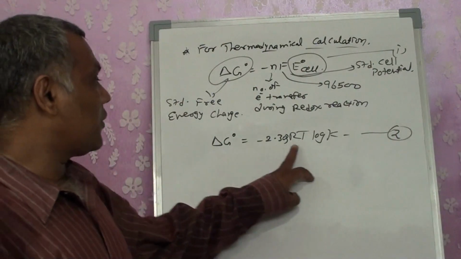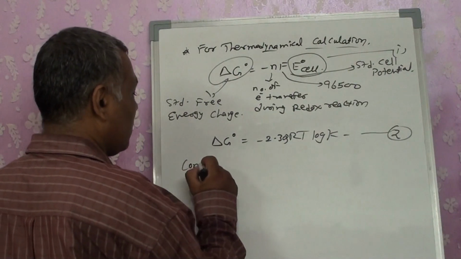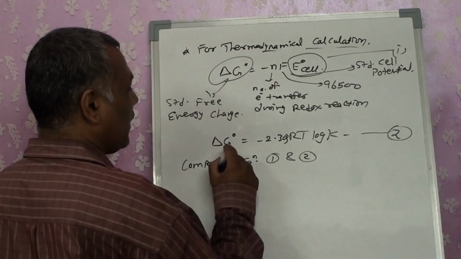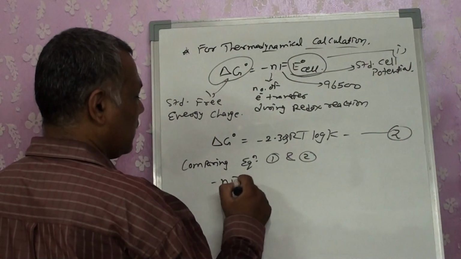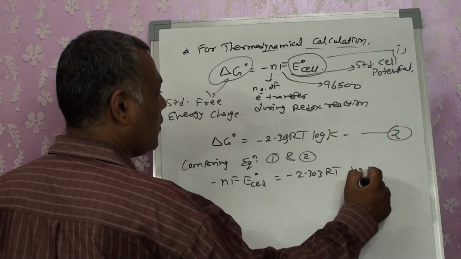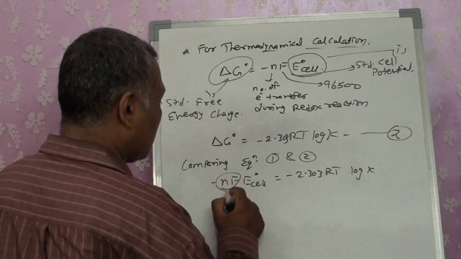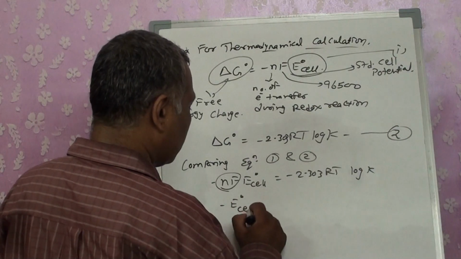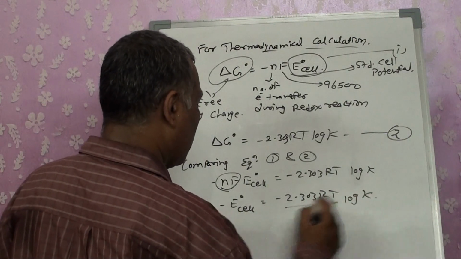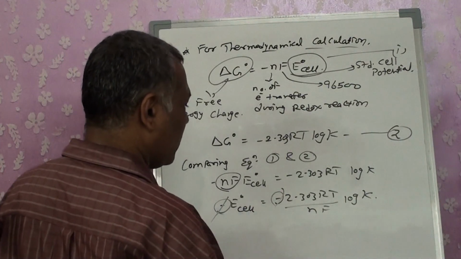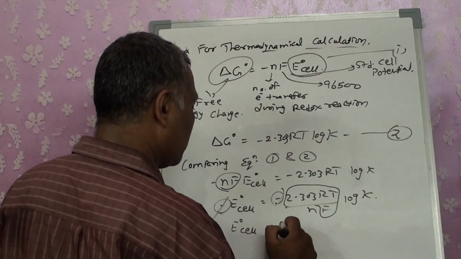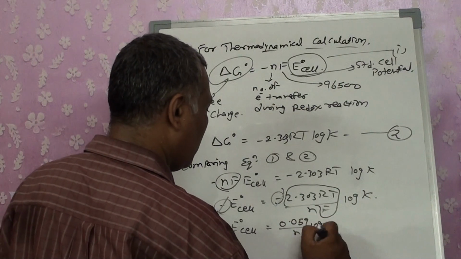So we got delta G naught is equals to minus 2.303 RT log K. Comparing equation 1 and 2, both of these are delta G, so minus nFE cell is equals to minus 2.303 RT log K. Let's take these two terms to the other side, so we will get minus E cell is equals to minus 2.303 RT by nF log K. On both the sides we are having minus, so cancelling it, and 2.303 RT by F we already calculated. E cell is equals to 0.059 by n log K.